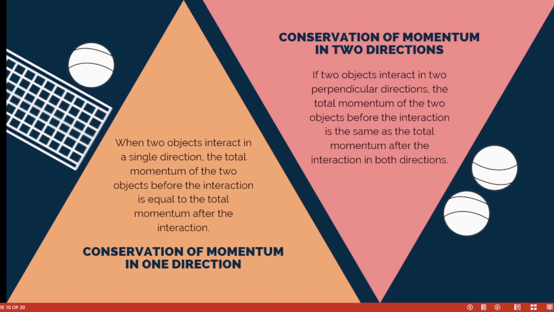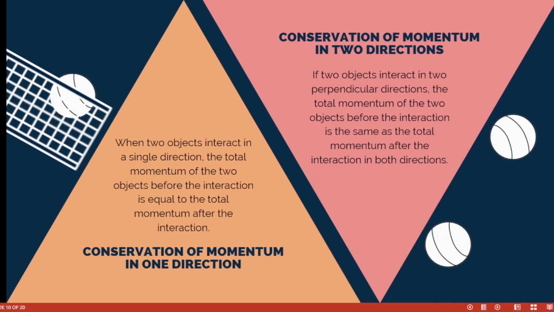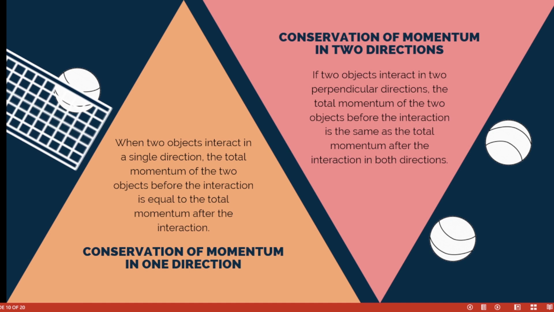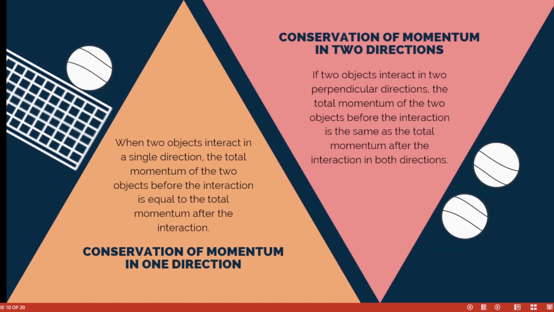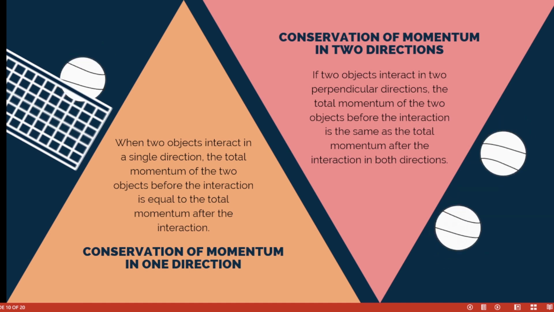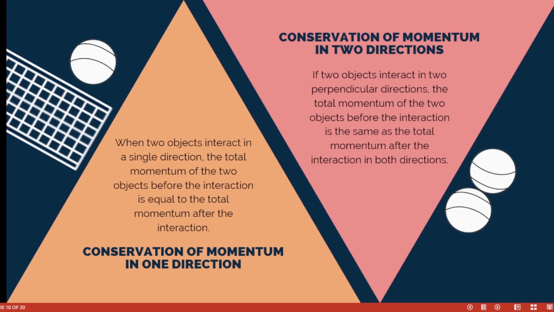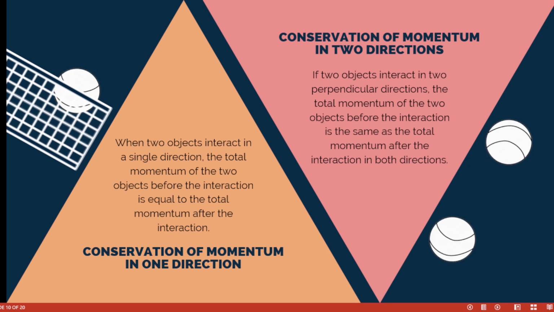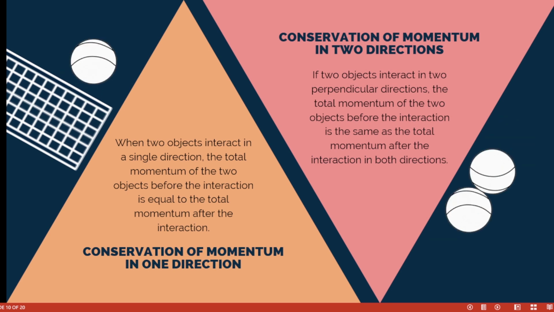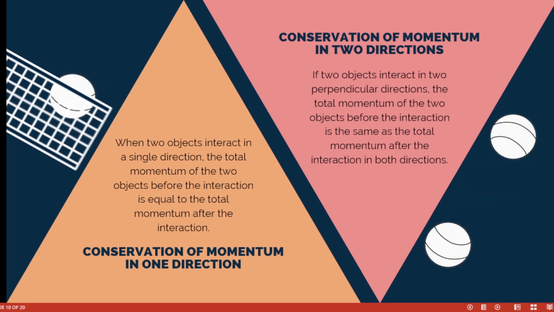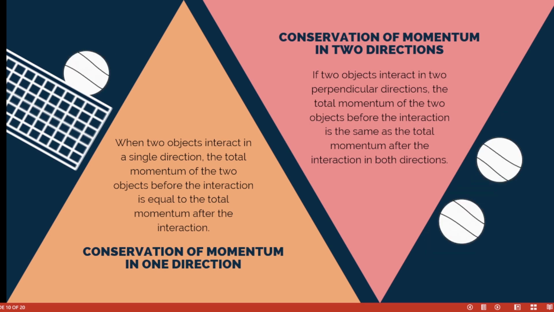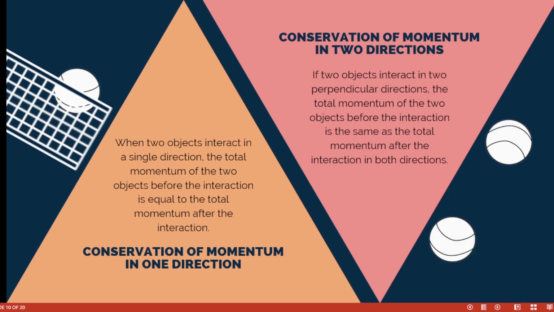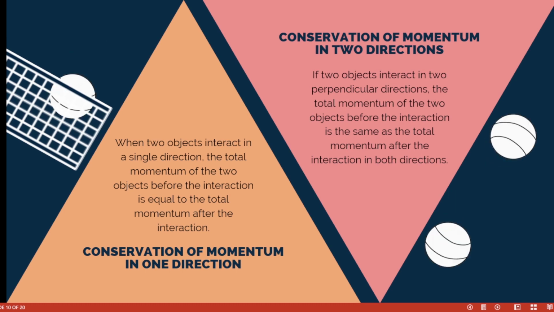Conservation of momentum comes from the law of conservation of energy. What does it say? Energy can neither be created nor destroyed, but changes from one form to another. So when we talk about conservation of momentum, it's trying to say that the momentum before and after is equal. Two objects are coming together. The momentum they had before they meet and the momentum after they meet must be equal, and that is what conservation of linear momentum is talking about.